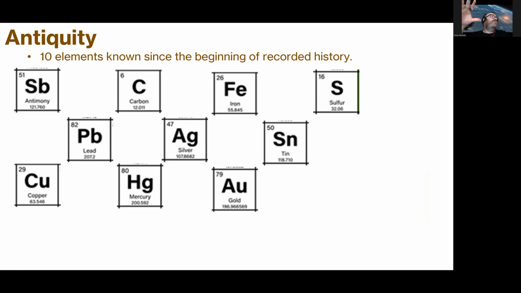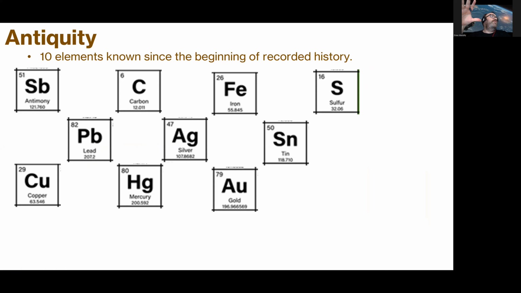Alrighty. I'm a sucker for history, so this is just a little bit of periodic table history to get us in the groove to see where things come from. We'll have another video to talk about the modern periodic table, so hopefully this is short and sweet. Try not to be too ridiculous about it.